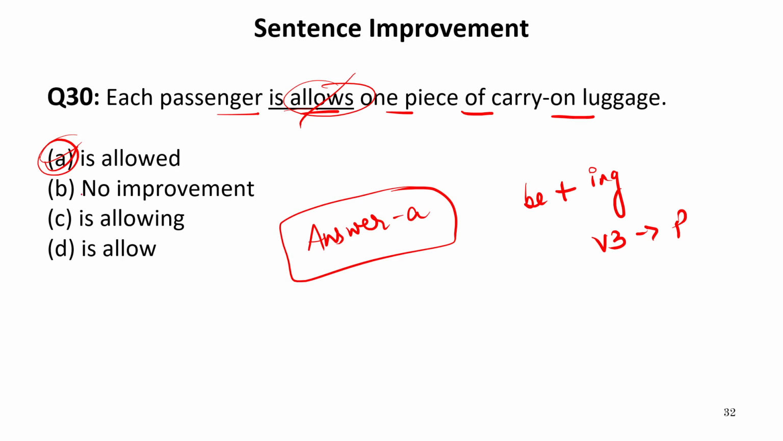Now, if I write is allowing, it means we need an object after it. But there is no object over here to show that. In fact, each passenger is allowed one piece of carry-on luggage. There is no verb in continuous tense. The sentence which is given to us is in passive voice. So our answer is A.